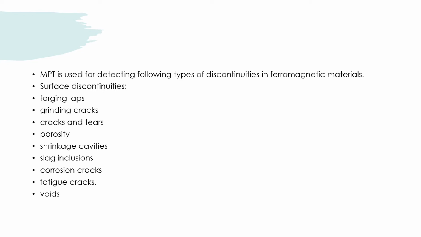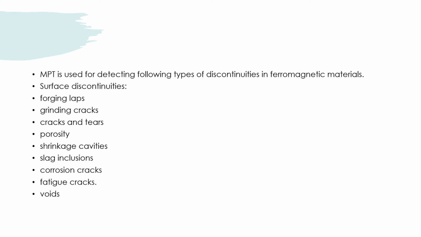The MPT is used for detecting the following types of discontinuities in ferromagnetic materials. First, the surface discontinuities. Number one is forging laps. Number two, grinding cracks. Number three is cracks and tears. Number four, porosity.